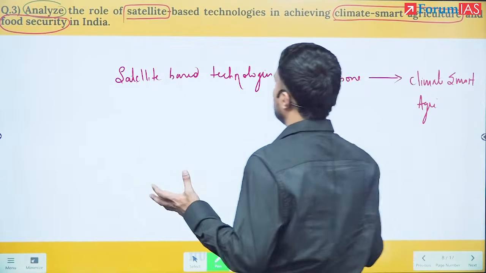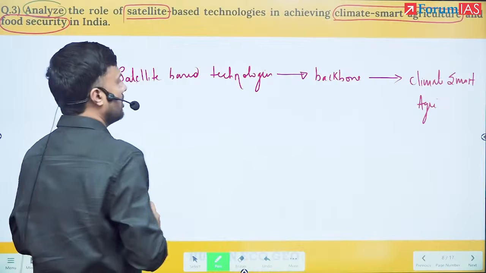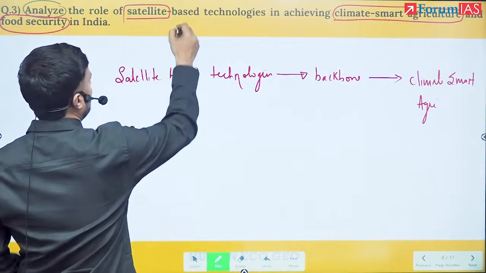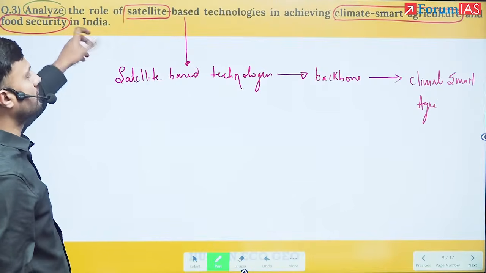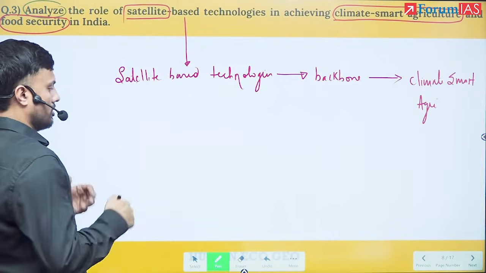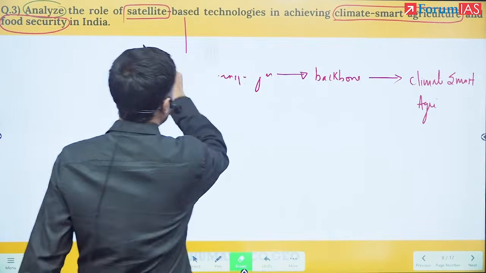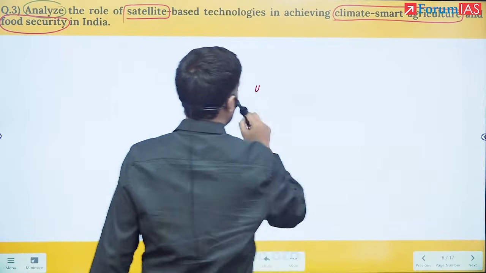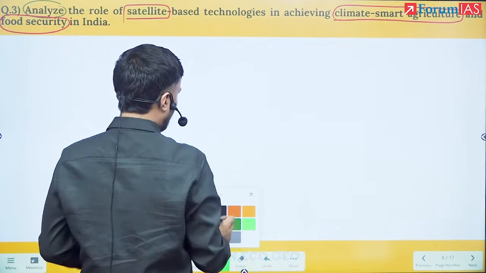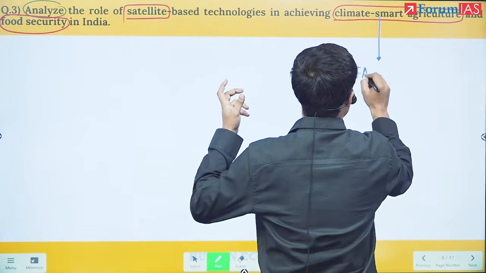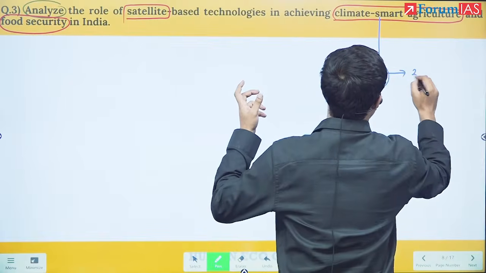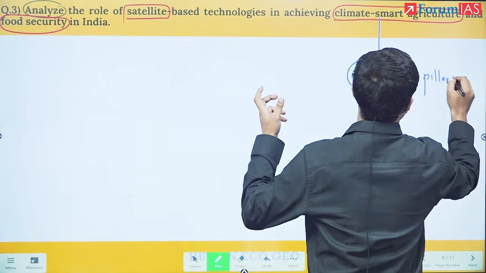So basically what I'm trying to say here is that if I would have written this intro, then this intro is nothing but a restatement of the question itself. Now the introduction in exam, I should know that as per FAO, what are the 3 pillars of climate smart agriculture?